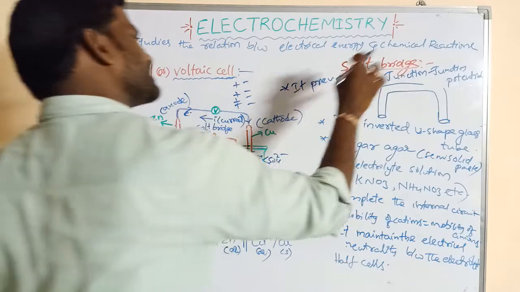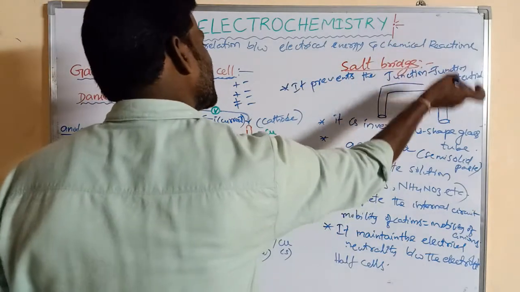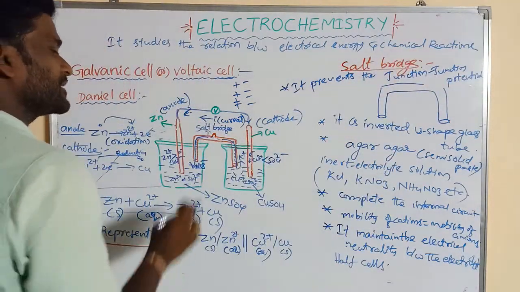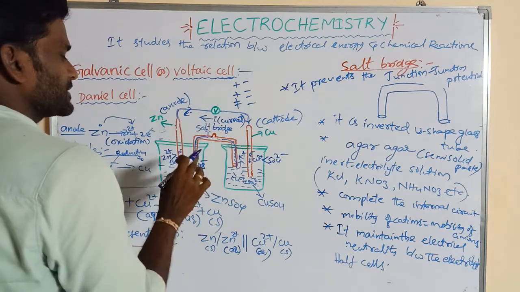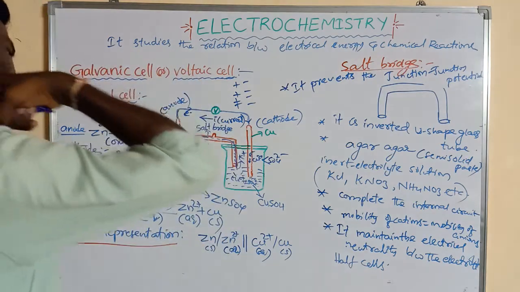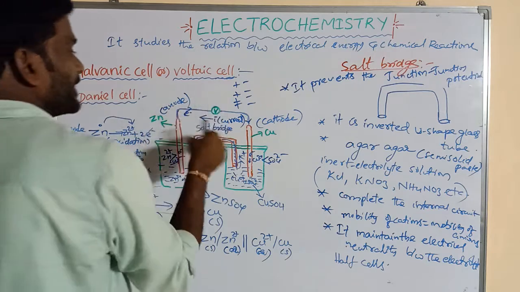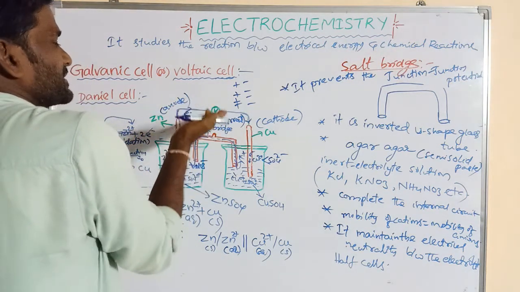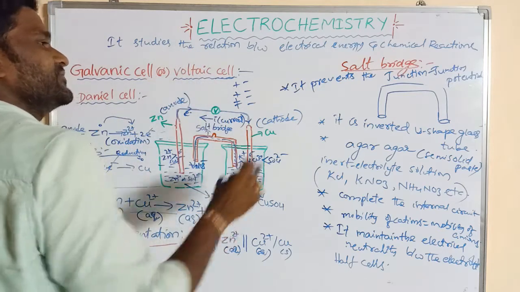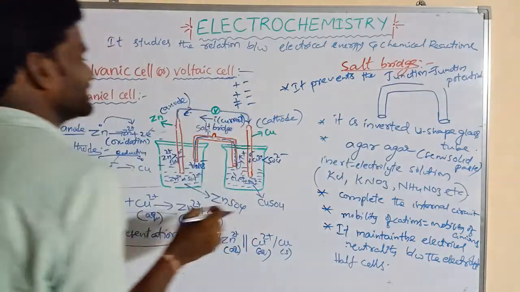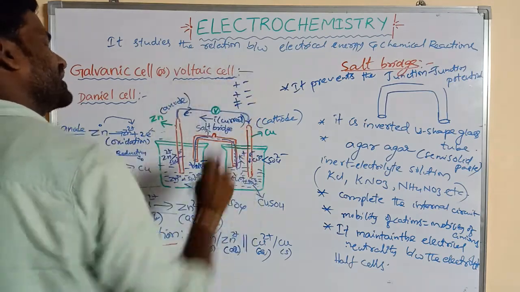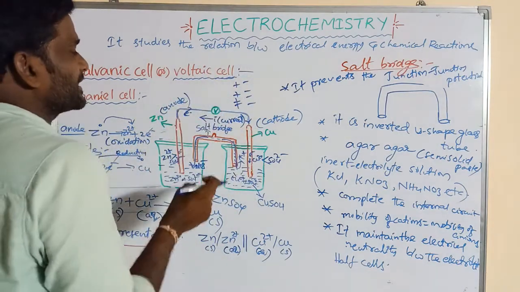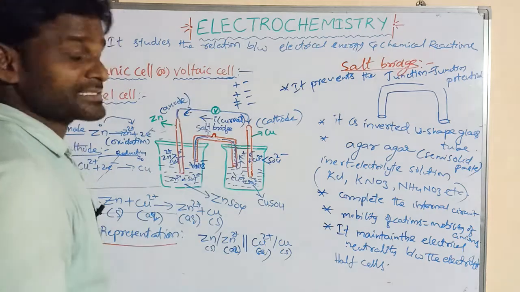If the junction potential increases, the cell is harmed. That means the voltage released to the external circuit decreases. When junction potential increases, the electrode potential released decreases.